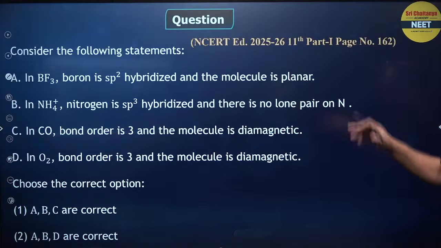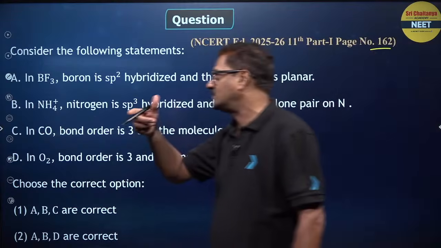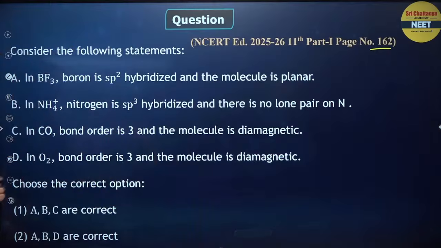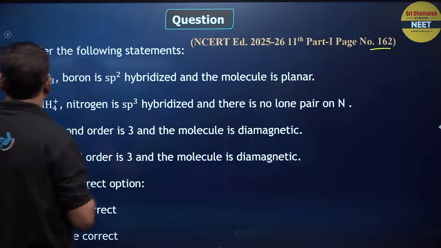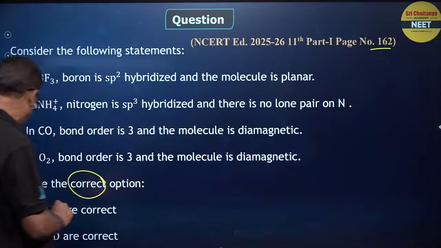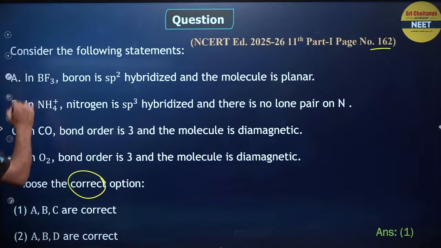And one more question here. Consider the following statements, page number 162. Take your NCERT book and you can discuss with that. In BF3, boron is sp2 hybridized and molecule is planar. You have to choose the correct option. Option 1, A, B, C are correct.